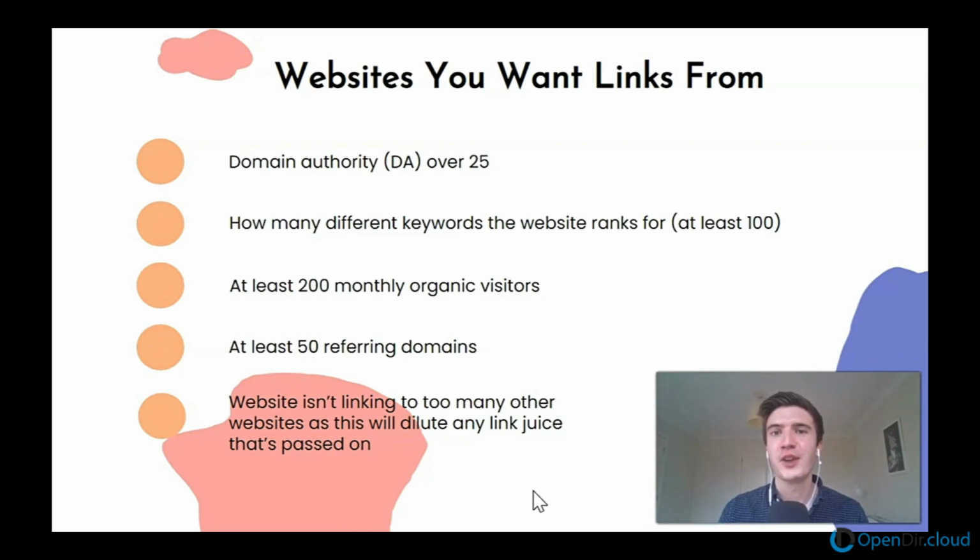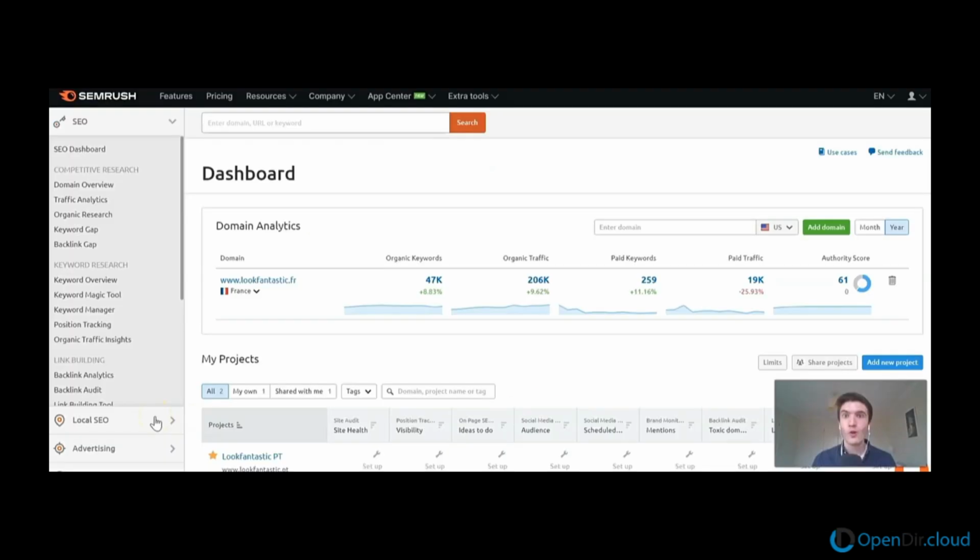So I'm now going to take you to SEMrush to show you how you can check against these 5 items here based on a couple of websites which are very different in makeup. So without further ado, let's jump to SEMrush. Alright, so as you can see, we're now in SEMrush, and I'm just going to show you a couple of websites to demonstrate how you can check for these backlinks and check the backlink analytics.